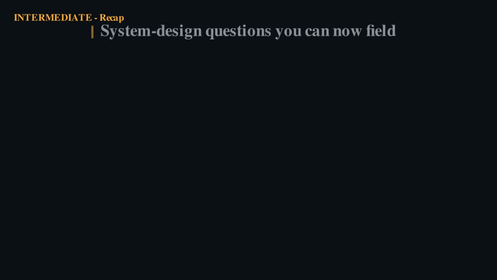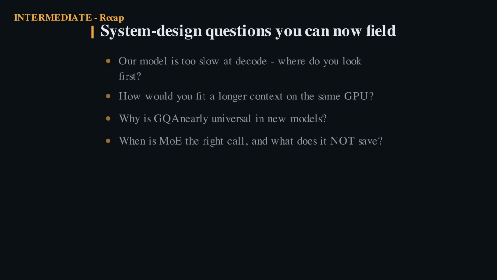Look at the kind of question you can now reason through. These are real system design prompts. Decode is slow. You'd profile, suspect memory bandwidth, and reach for GQA, FlashAttention, or paging. Need longer context on the same card? Shrink the cache and bound the window. Why is GQA everywhere? It retrofits cheaply and barely dents quality. And when is mixture of experts right? When you want more capacity without more compute per token, knowing full well it costs you memory, not compute. Answering with that nuance is what separates someone who has read about LLMs from someone who has run them.